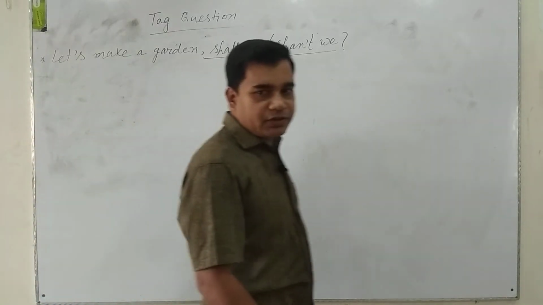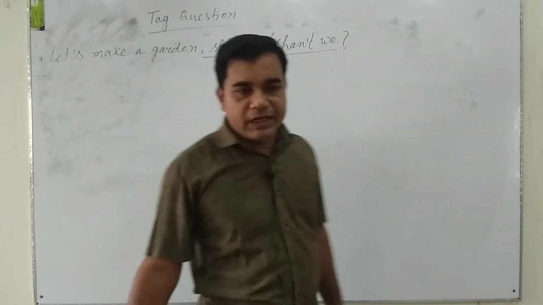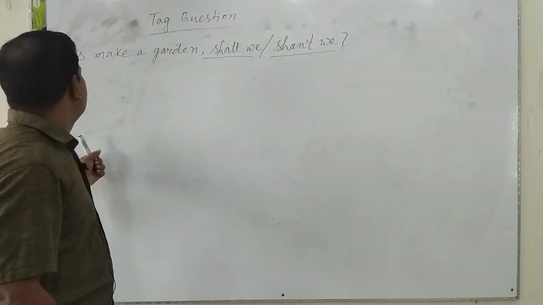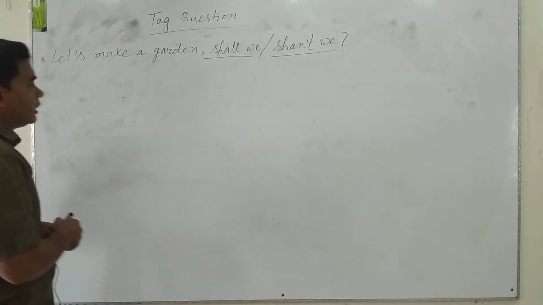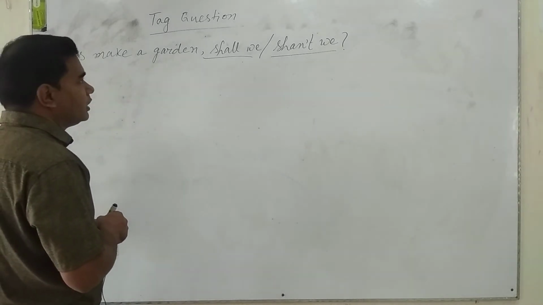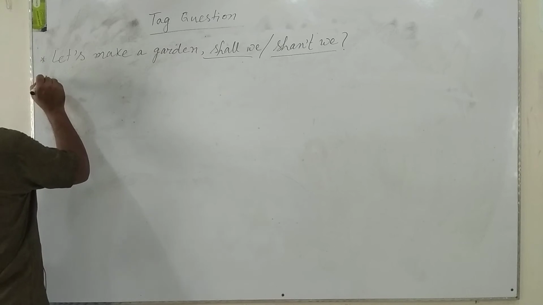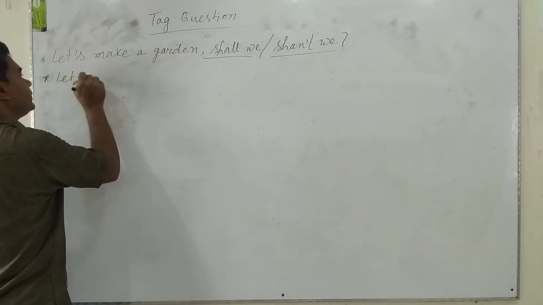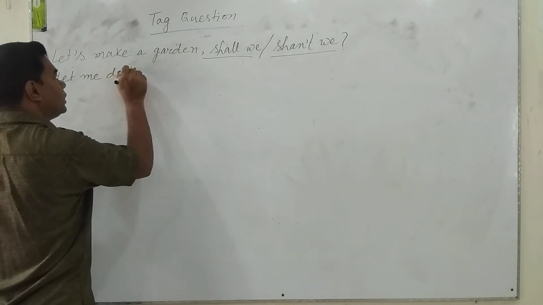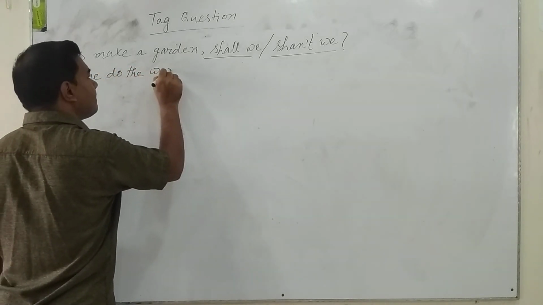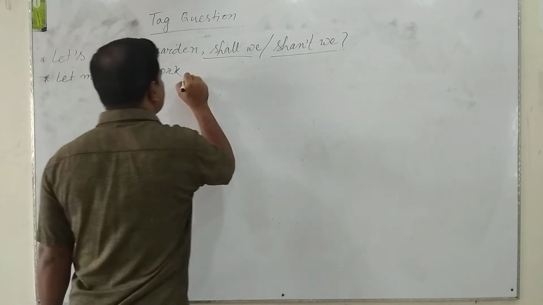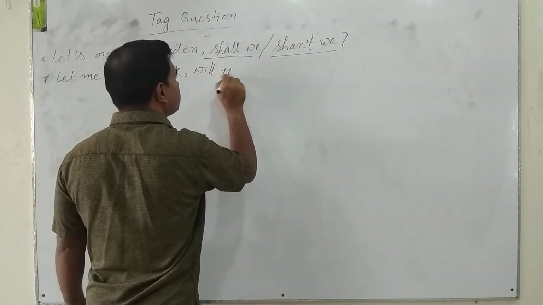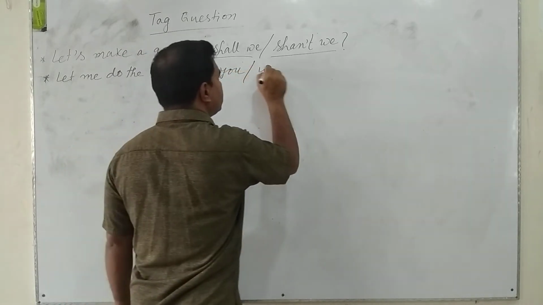And if the imperative sentence starts with let me, him, them, her, the tag question will be will you, won't you or can't you. Notice, let me do the work. Let me do the work. Will you? Won't you?